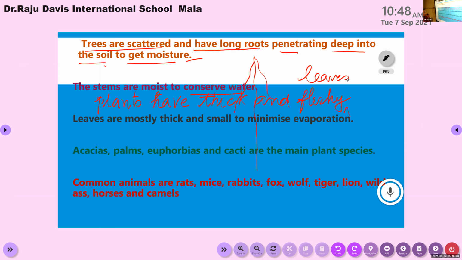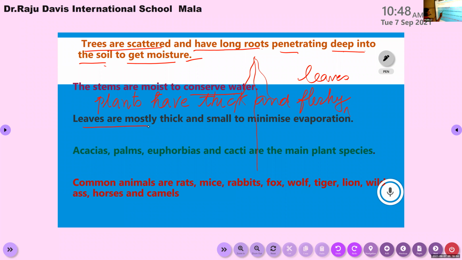The stems are moist to conserve water. The plants have thick and fleshy leaves adapted to store water or to conserve water. Okay, the next point. Trees have thick and small leaves to preserve water content.